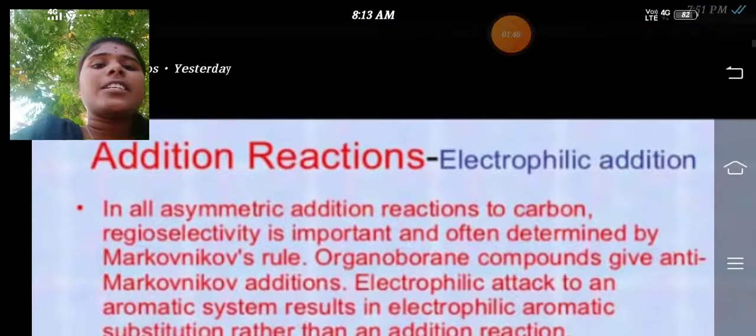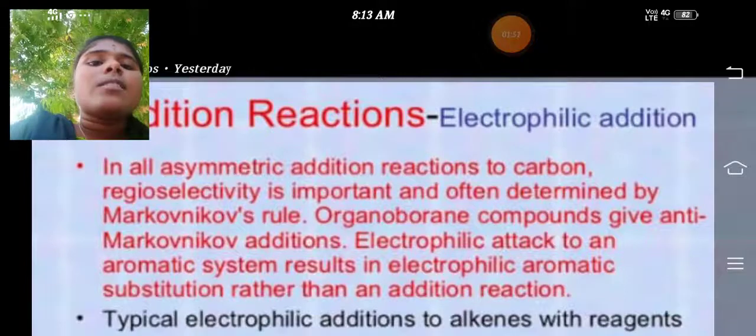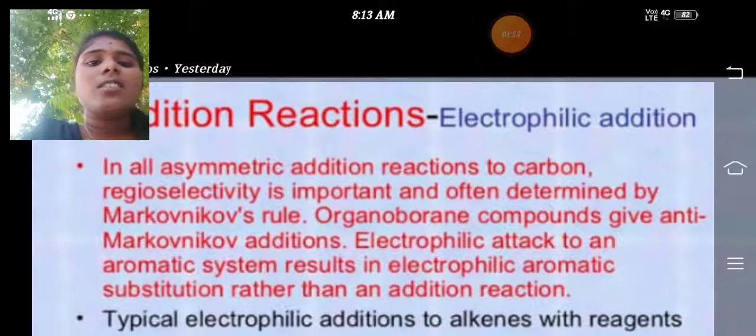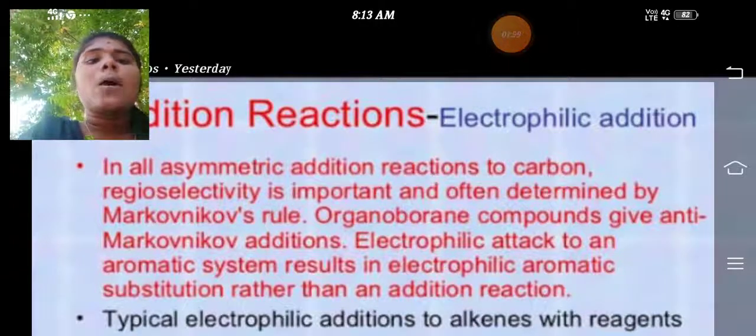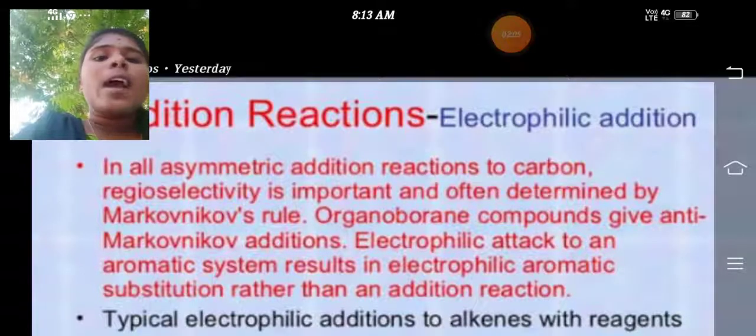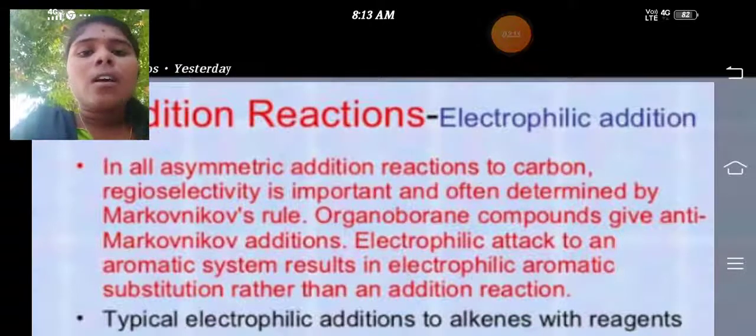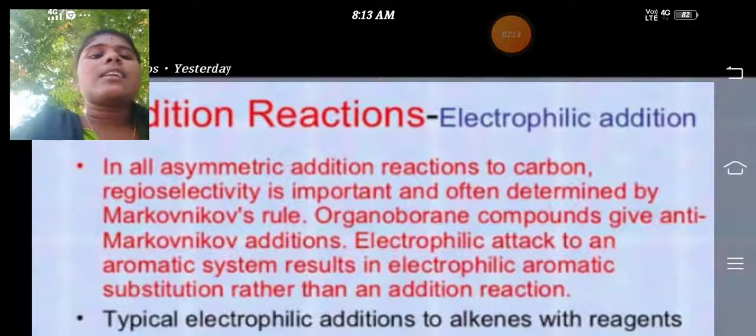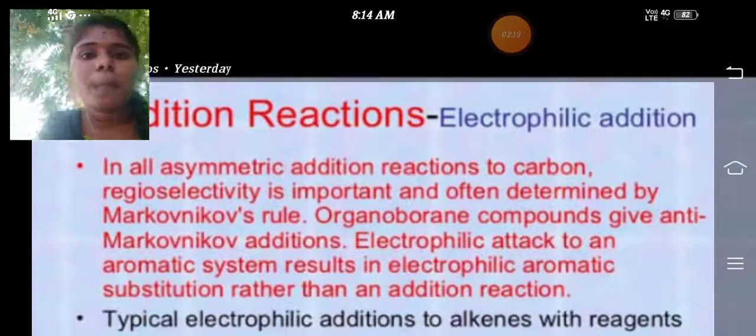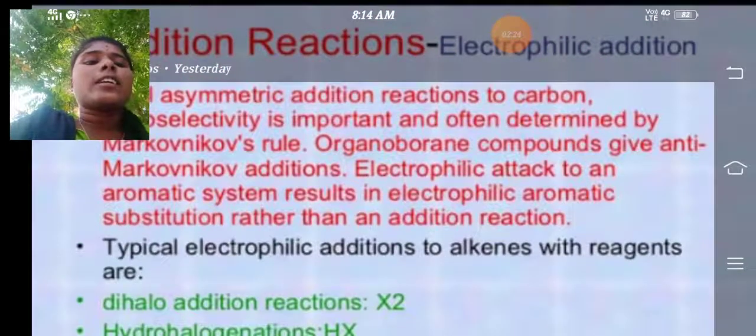Here see the addition reaction. Electrophilic additions. In all symmetrical addition reactions to the carbon. Examples of addition reaction are the Markovnikov rule and the anti-Markovnikov rule. Markovnikov rule is the organoboron complex anti-Markovnikov addition. Electrophilic attacks on the aromatic system result in the electrophilic aromatic substitution. And next one is the typical electrophilic additions of alkenes.